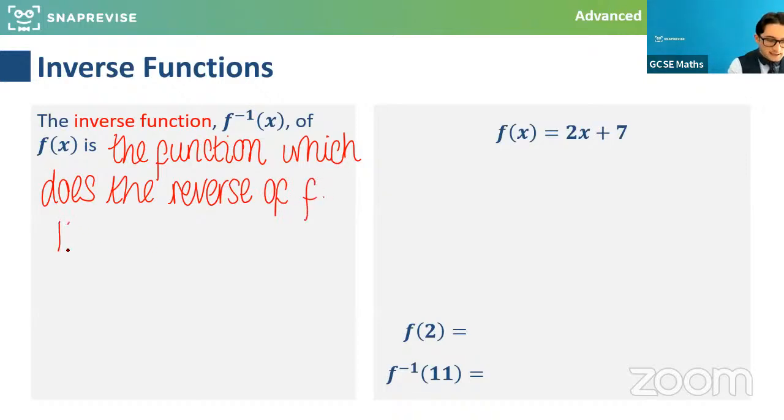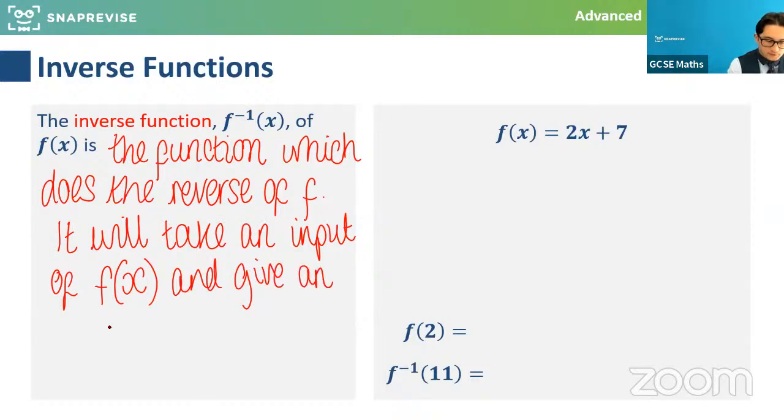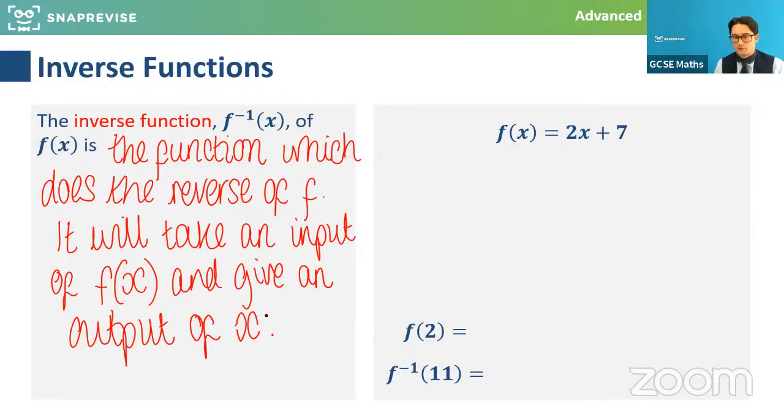So it will take an input of f of x and give an output of x. So it basically reverses the process, it undoes the process.